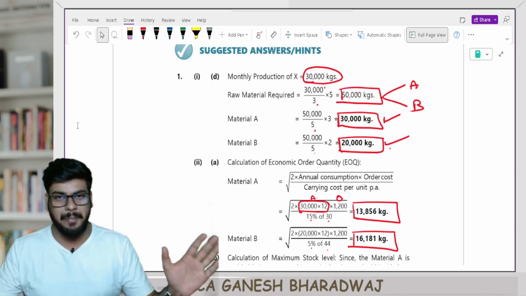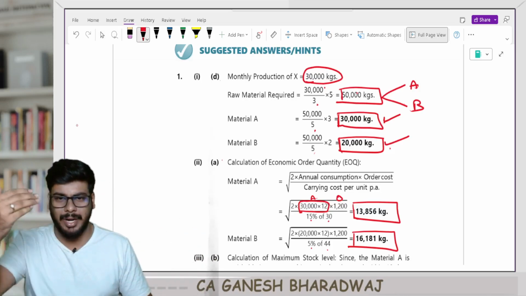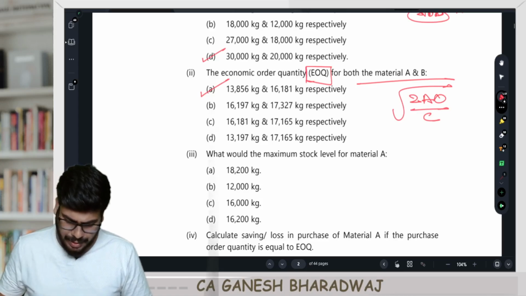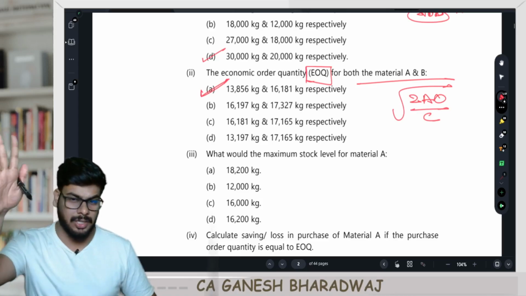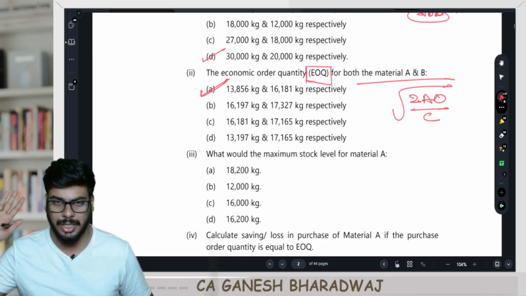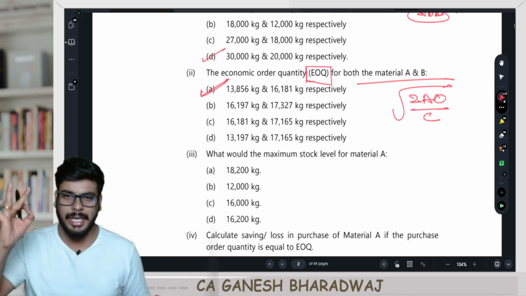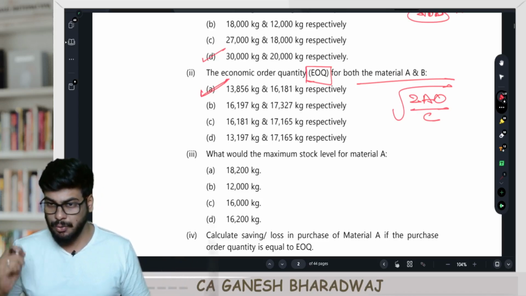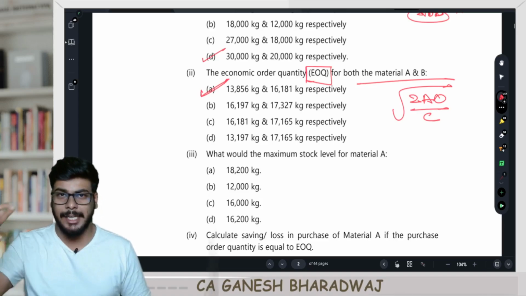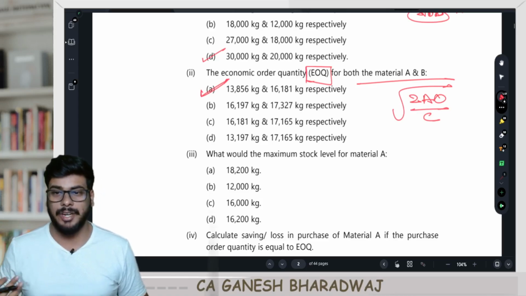These need not be presented in the exam, only the right option, A, B, C, whatever it is. If this question has been asked, you just need to say the answer is A. That's all. How you worked is not required. That's what MCQ stands for, multiple choice questions. The workings are not required, no step marks. You either get 2 marks or you get 0. That's why I'm saying it's a double-edged sword. It's like hit out or get out. Are you clear with this? Be very, very careful when you're doing it.